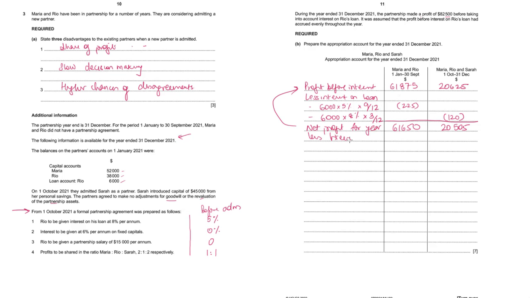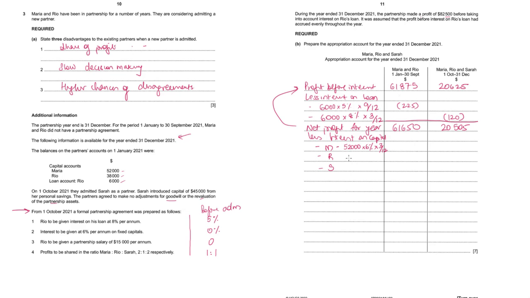From this we will deduct interest on capital. I do not see any interest on drawings, so we'll ignore that. Interest on capital for Maria, Rio and Sarah is only for the 3 months after admission. For Maria, 52,000 into 6% into 3/12.